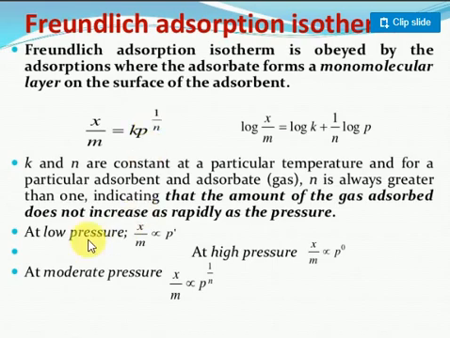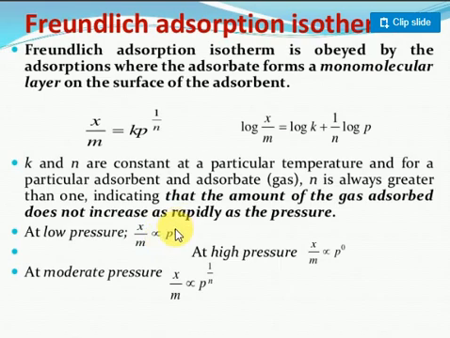He has given a very important point: at low pressure, the n value is equal to 1. When you substitute n equal to 1, 1 by 1 will come. That's why x/m is proportional to p to the power of 1.